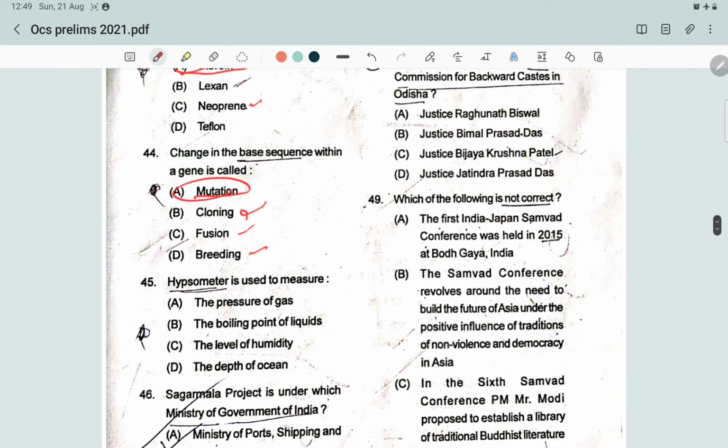So the next question, that is, hypsometer is used to measure what? Hypsometer is used to measure the boiling point of liquids. And the pressure of gas is measured by barometer. And the level of humidity is measured by hygrometer. The depth of the ocean is measured by fathometer.